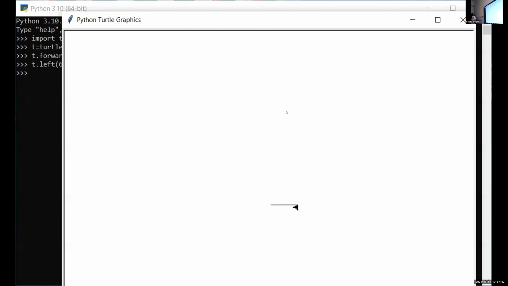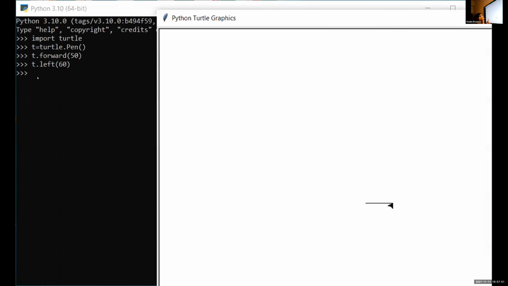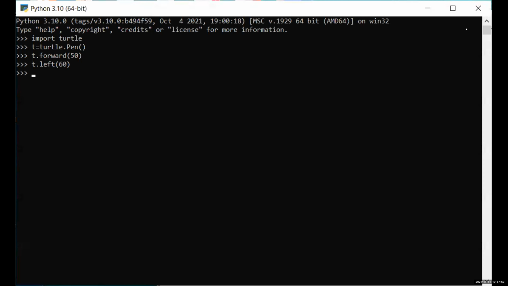What change did you observe? That particular turtle has been tilted towards which degree? 260 degrees. Okay. Again, if we type t dot forward, what will happen? Ma'am, I put 1000 degrees. Ma'am, it will rotate. Okay, wait.